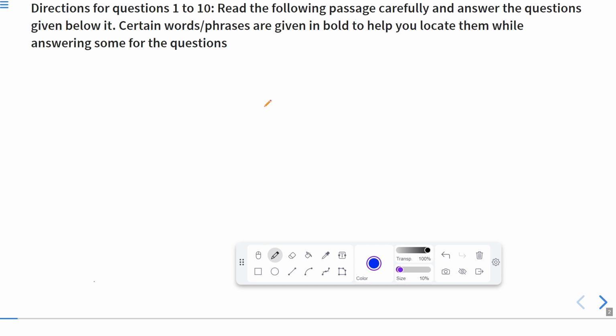Again, you will be facing 30 questions as we have done in the 2015 question paper. So in this session as well, we are going to discuss 30 questions, and the directions for the questions are as follows. These are the directions for questions from 1 to 10. It means from this direction, we can solve 10 questions. Now let us read the directions.